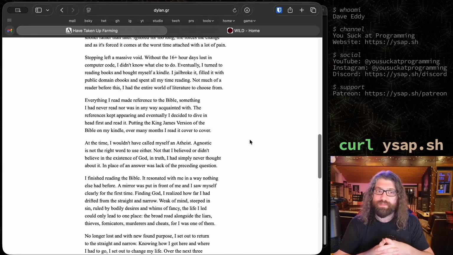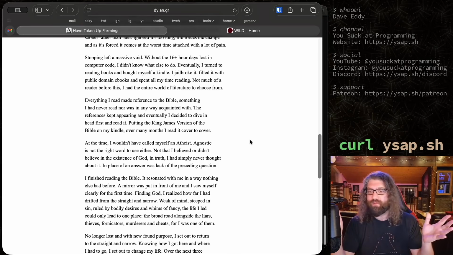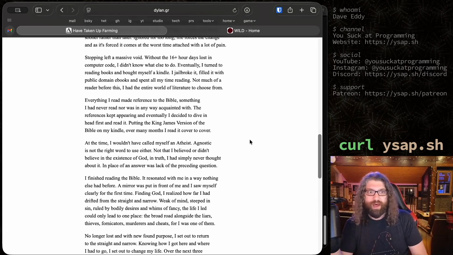That is wild to me. Okay, let me break down why that's wild to me. It's not wild that everything made reference to the Bible. That makes perfect sense. You can see that anywhere. It's the same way you go to Wikipedia, start clicking links, you'll eventually get to philosophy. It's at the root of a lot of things. I completely understand how that happens. I could definitely understand the thought of, this is at the root of all of it, so why not go there and just read it myself?